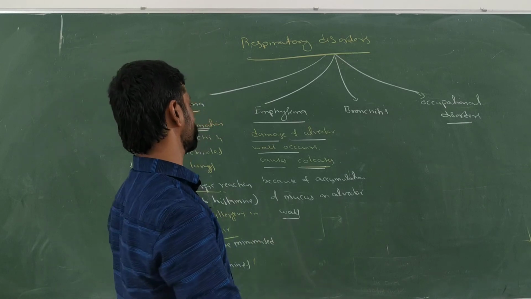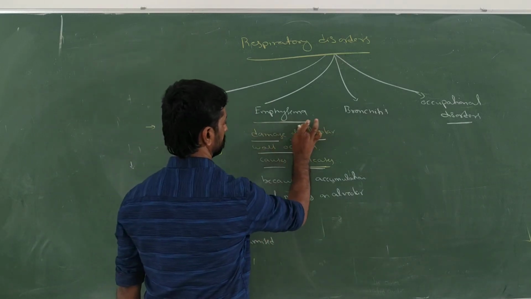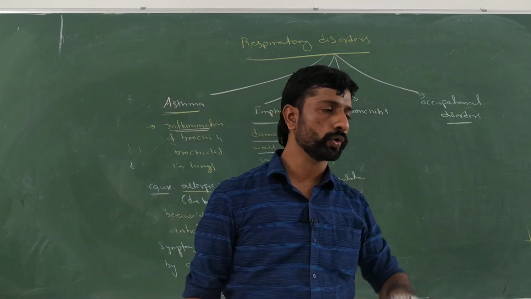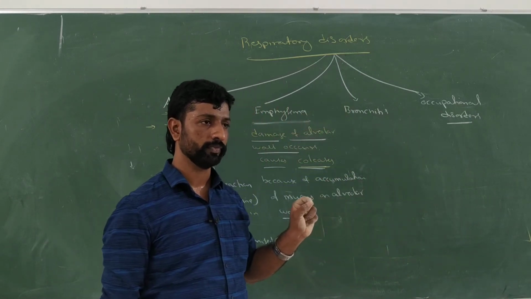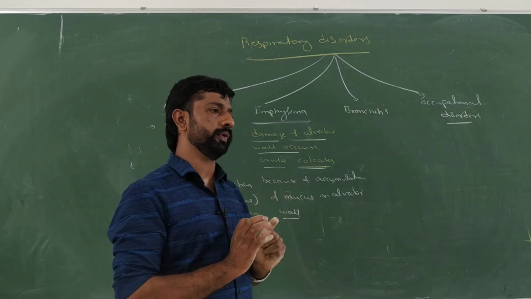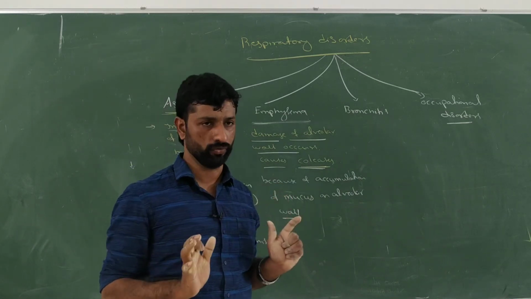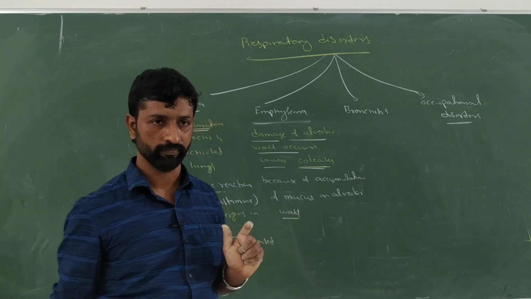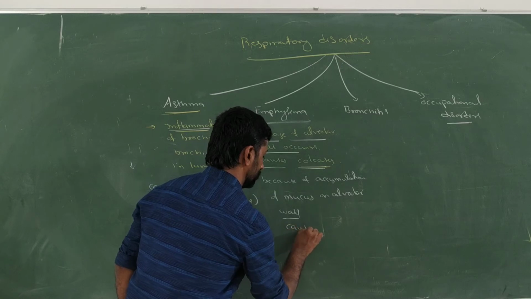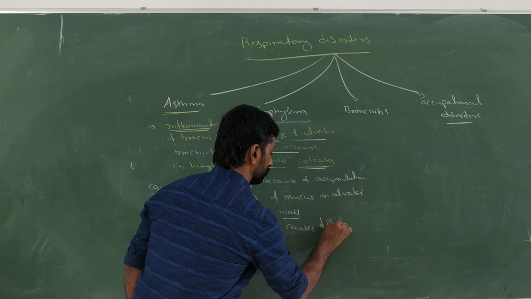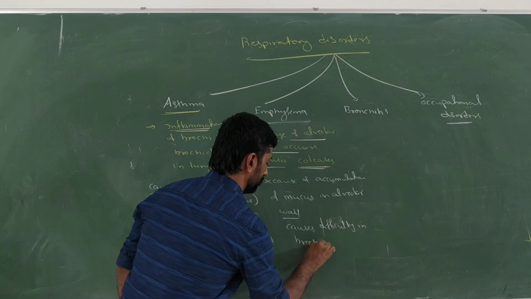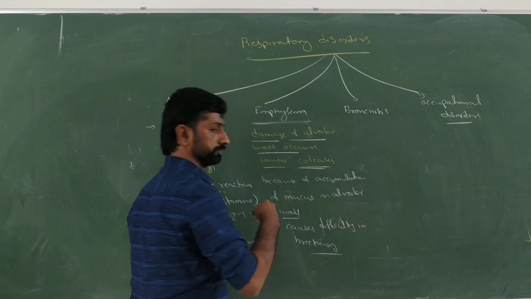So what is the exact meaning of emphysema? It means full of air. As the alveolar wall gets coated or lined with mucus, no exchange of air takes place, so those alveoli remain full of air only. That causes difficulty in breathing.